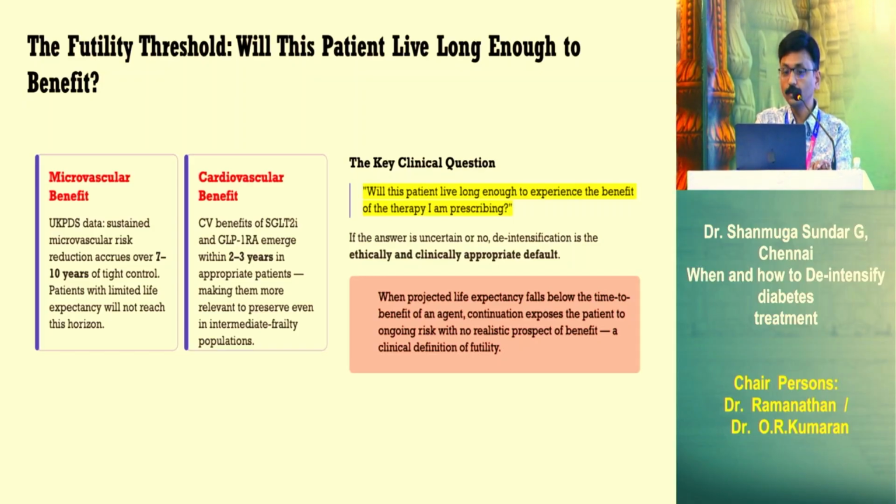Most of these SGLT2 inhibitors, GLP-1 receptor analogs, if you give for 2 to 3 years, we are going to have macrovascular benefit. If the life expectancy is less than this, obviously it's not worth giving these molecules. There is no point in giving these SGLT2 inhibitors and GLP-1 receptor analogs, etc. It's better to de-intensify. So if the answer is no for this question, will the patient live long enough to experience the benefit? It's justified to do the de-intensification.